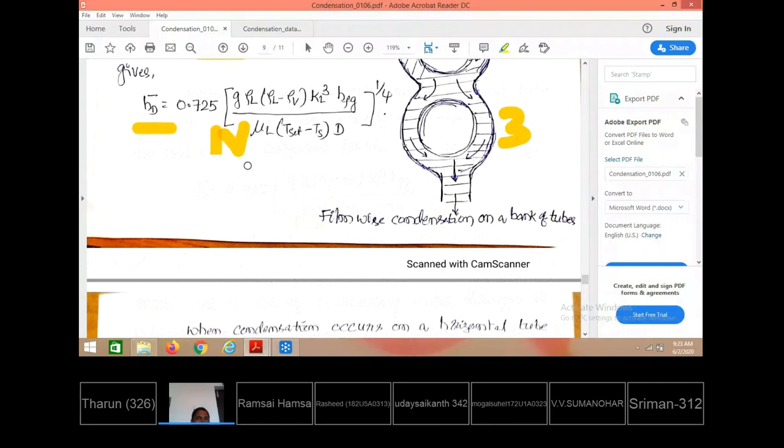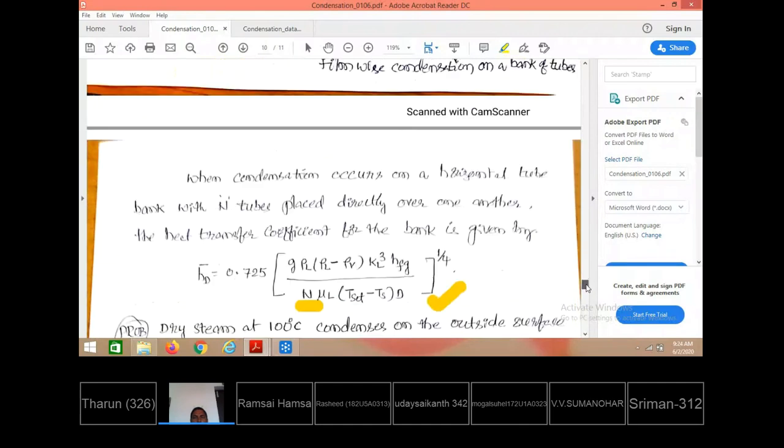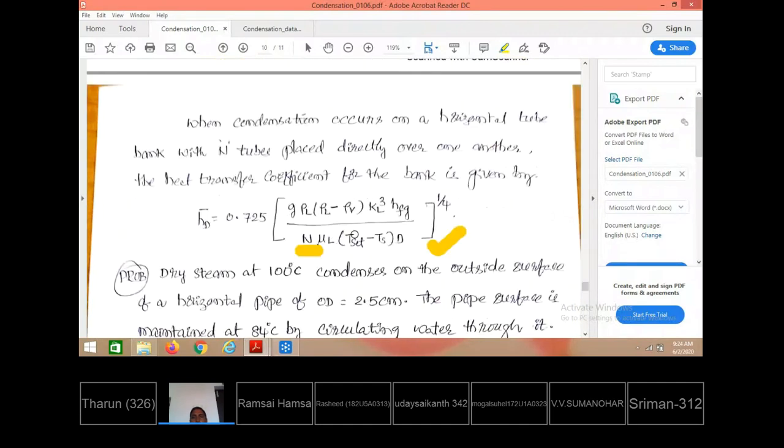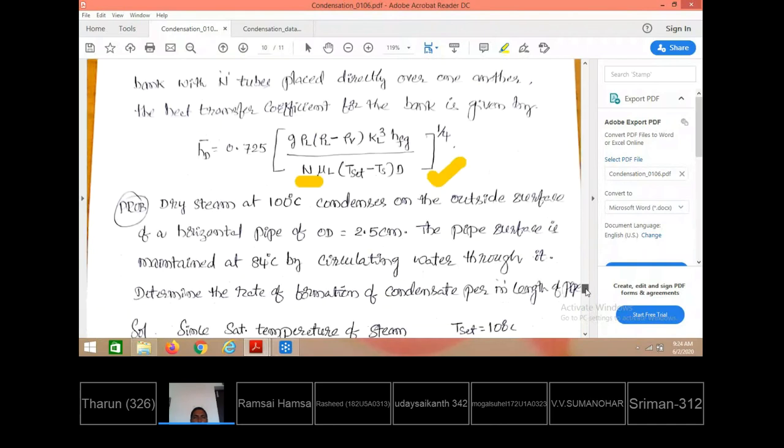That means for one horizontal tube, to calculate the heat transfer coefficient, this is the relation. For n numbers of tubes, while the heat transfer is taking place, this is the relation. So based on this, let us work out one more problem also.